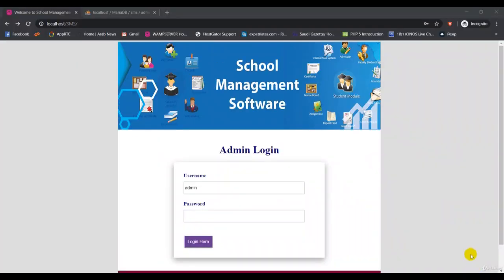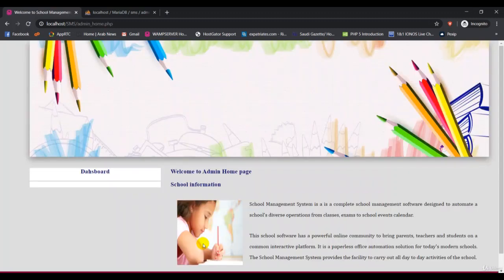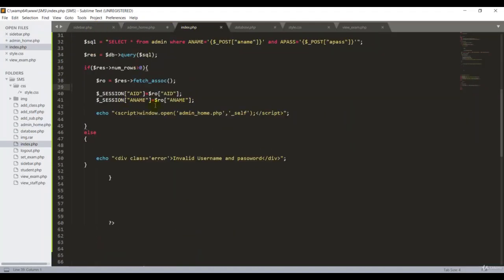So now guys, I'm back at my admin login area. I want to give my username and the password. If it's the right username and the password, it should redirect to my admin homepage. First of all I want to refresh my page. Then I type my username as admin and the password as admin. If I click, it should redirect to the admin homepage. Voila, fantastic, good job guys. So our query is working fine. Going back to index.php, it doesn't have any problems. It's taking the admin username and redirecting to the admin homepage.